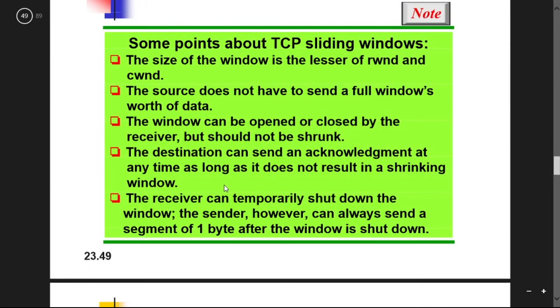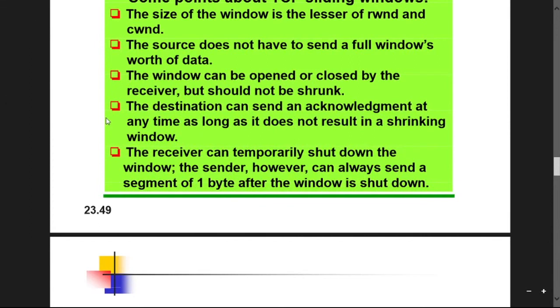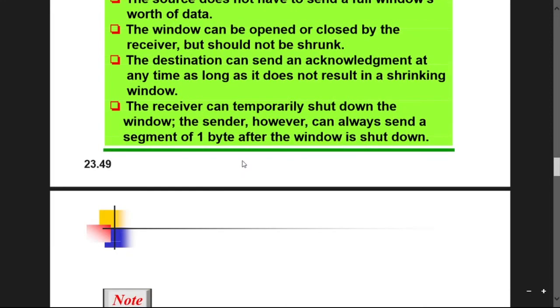In the specific case of the sliding window, the destination can send an acknowledgement at any time, as long as it does not result in a shrinking window, and the receiver can temporarily shut down the window, and the sender, however, can always send a segment of 1 byte after the window is shut down.